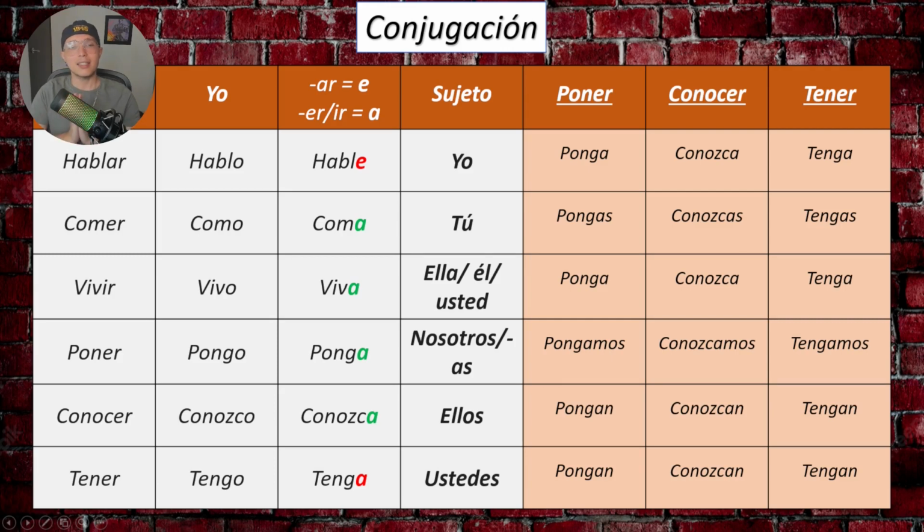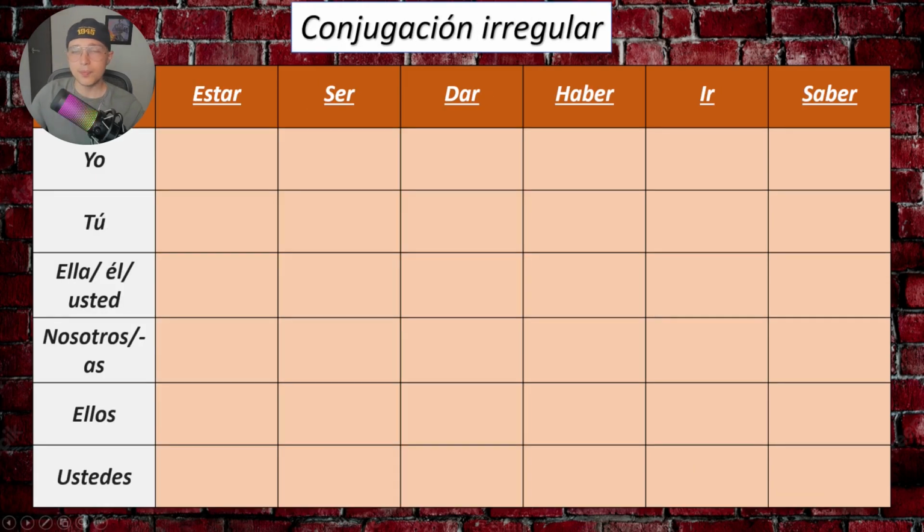Okay? And it's as simple as that. So we always conjugate in yo, in present, then we change the ending and we have the subjunctive conjugation. Okay? Now, we only need to be careful with these verbs because they are irregular in this conjugation.